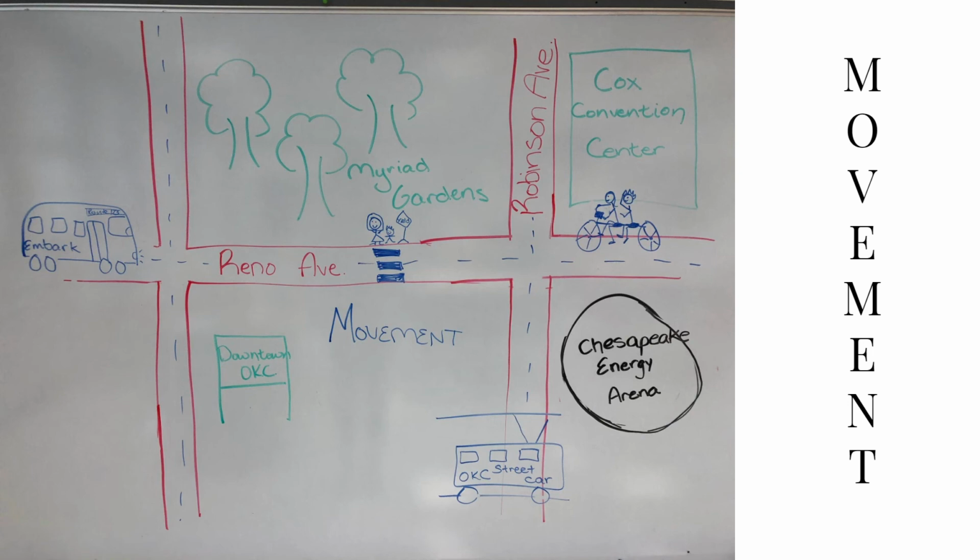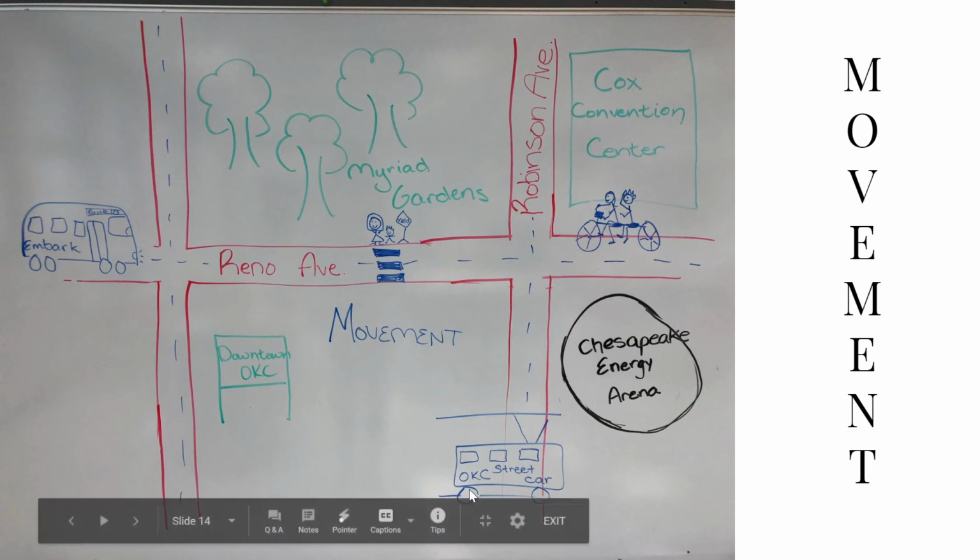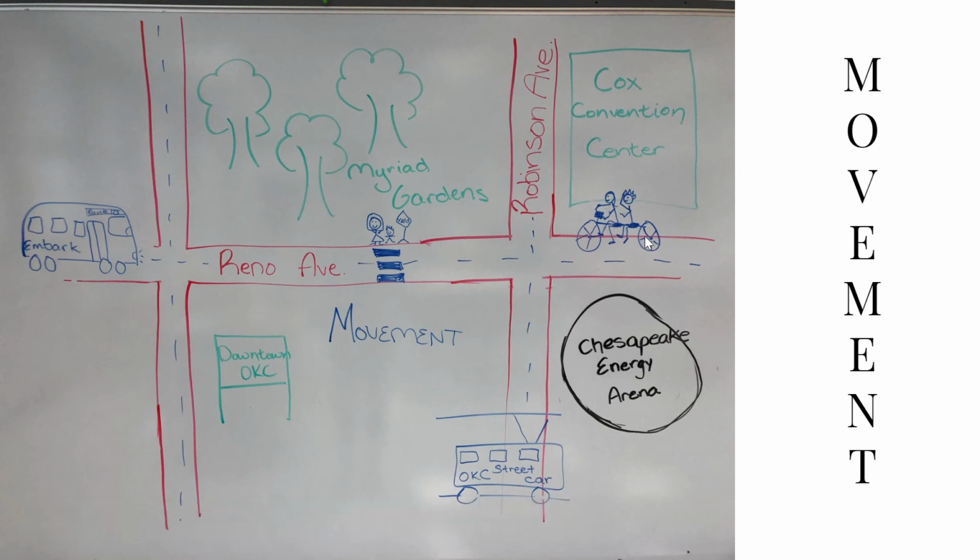It seems pretty far to me. So we may need to look up some alternatives, like the bus routes, or getting a ride in a car, or maybe taking our bicycle. So we'll need to figure out what kind of movement would be best to get up to downtown.